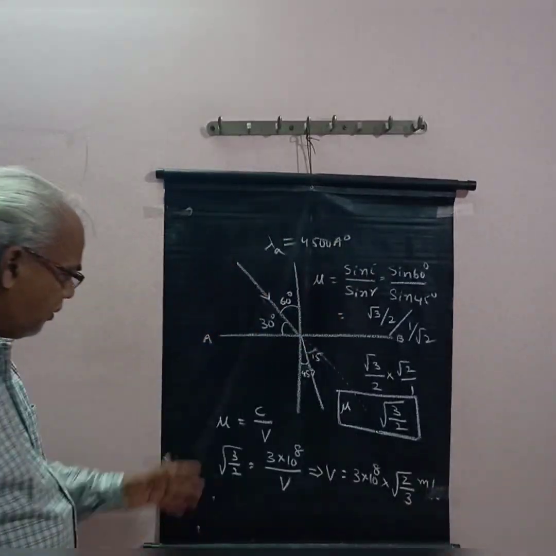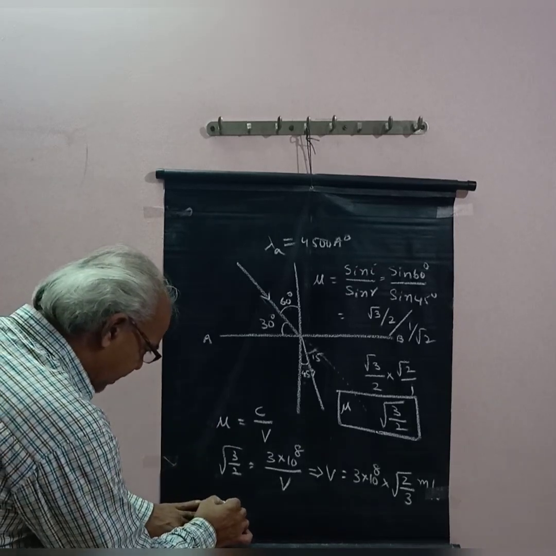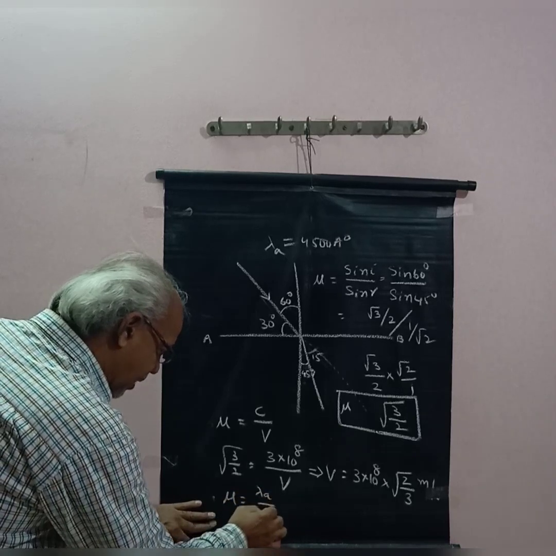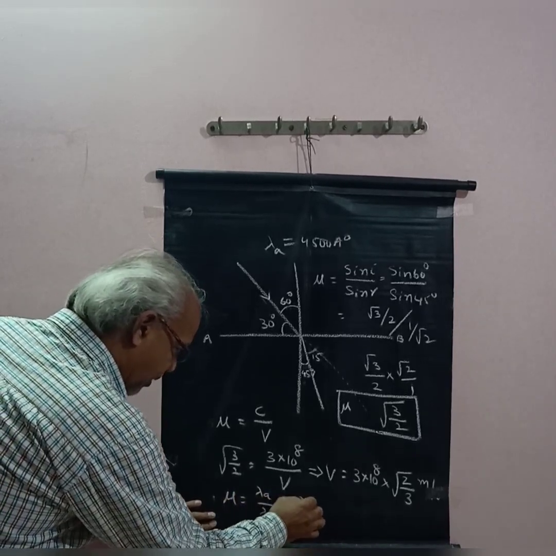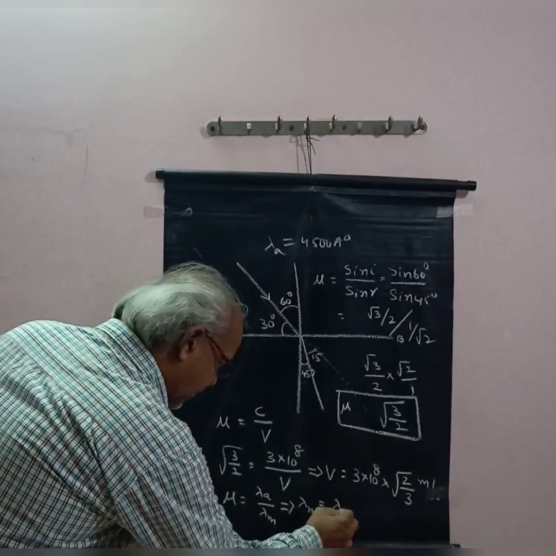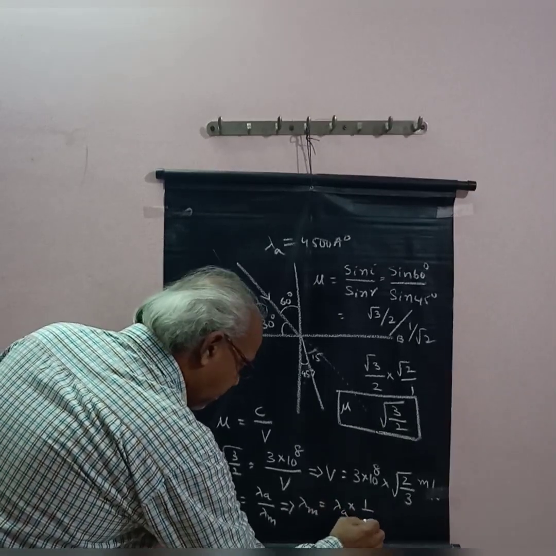Then the wavelength of light in this medium. That also follows from mu is equal to lambda air by lambda medium. That implies lambda medium is equal to lambda air into 1 by mu.